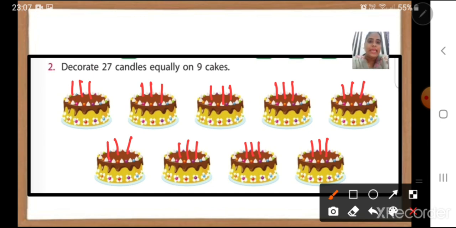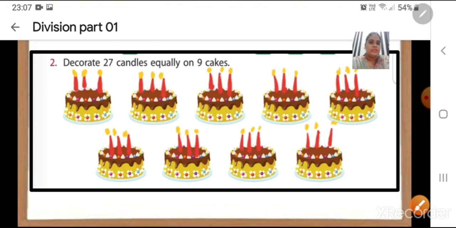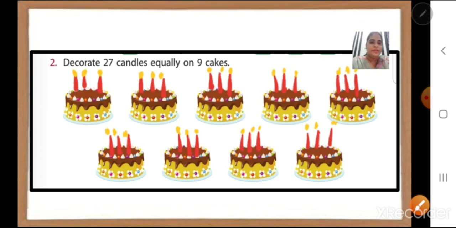And in each of the cakes, how many candles do we have? 3. Okay, so decorate children properly.